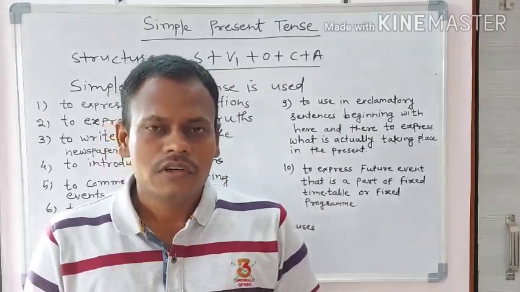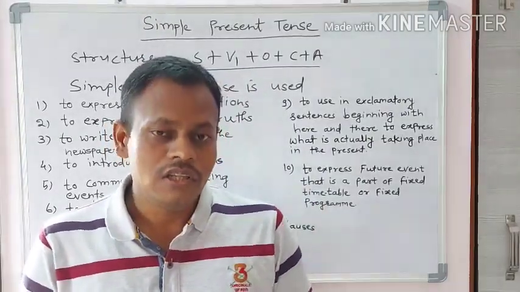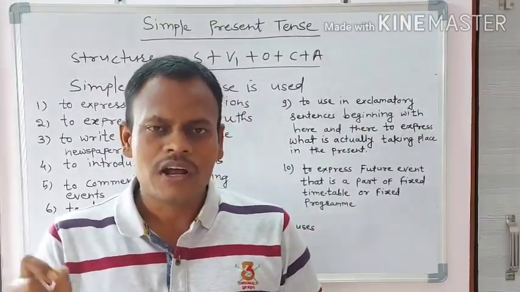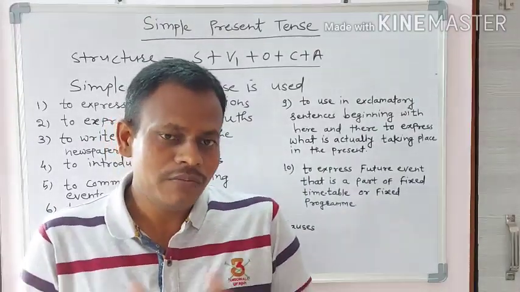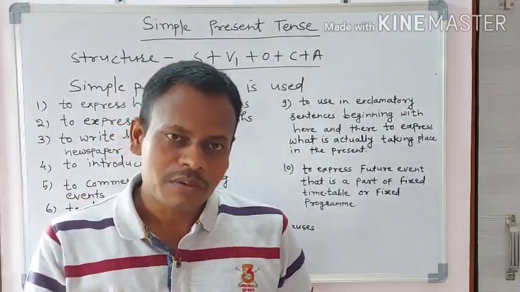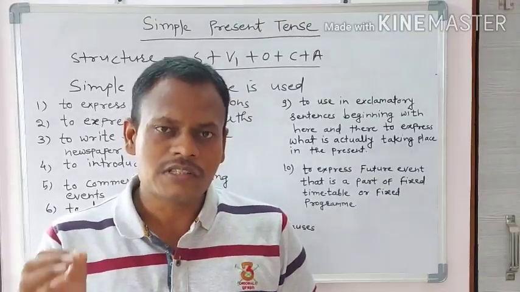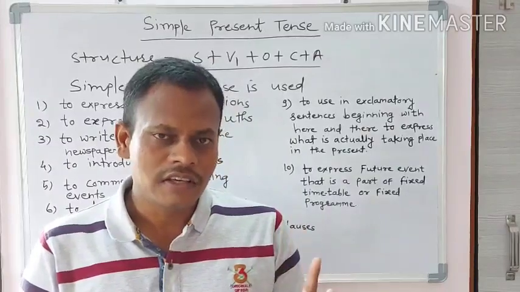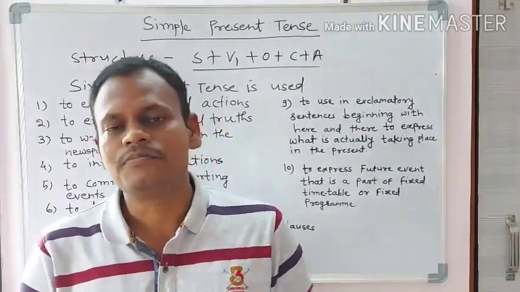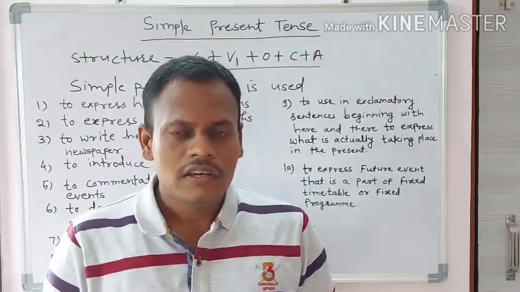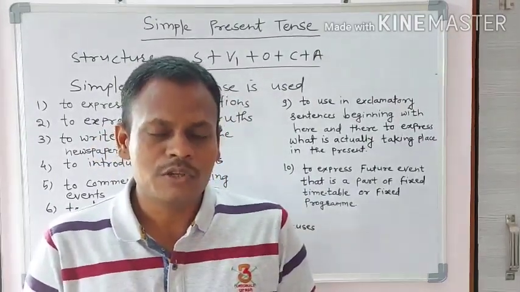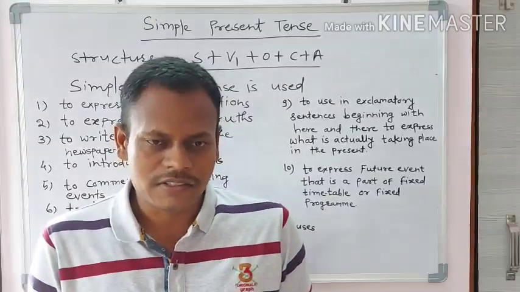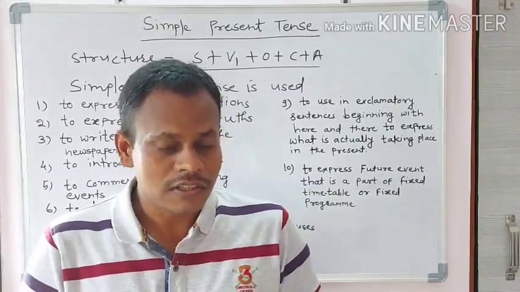We know while using the verb in this sentence, sometimes we add s, es or ies to the verb. When we do like this, if the subject is in third person singular number, we have to add s, es or ies to the verb. And if the subject is in plural number, there is no need at all to add s, es or ies. Keep it in mind. This is very useful in this tense.